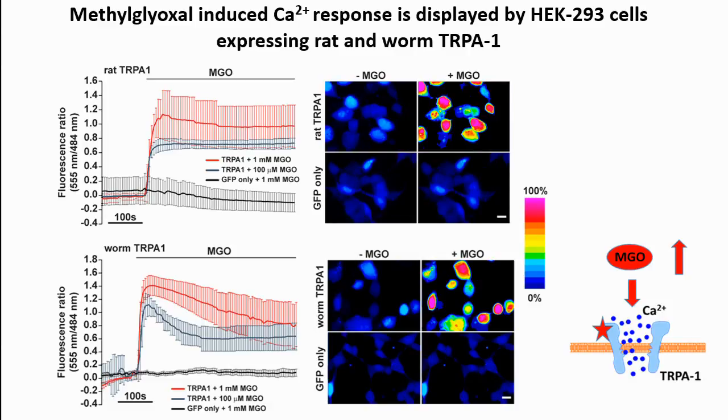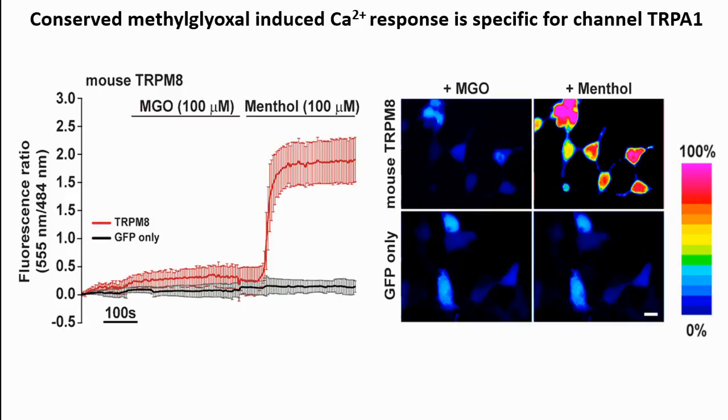What we find is that there is a robust increase in calcium flux in a dose-dependent manner in both rat TRPA1 and worm TRPA1. So that means that the TRPA1 channel is directly sensing methylglyoxal, and this is conserved across the phyla. And then the next question we asked is whether this response is specific to TRPA1.